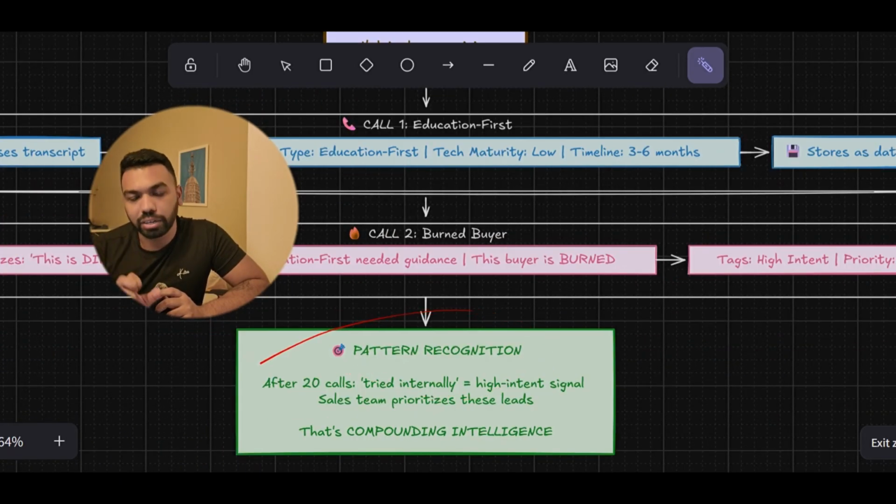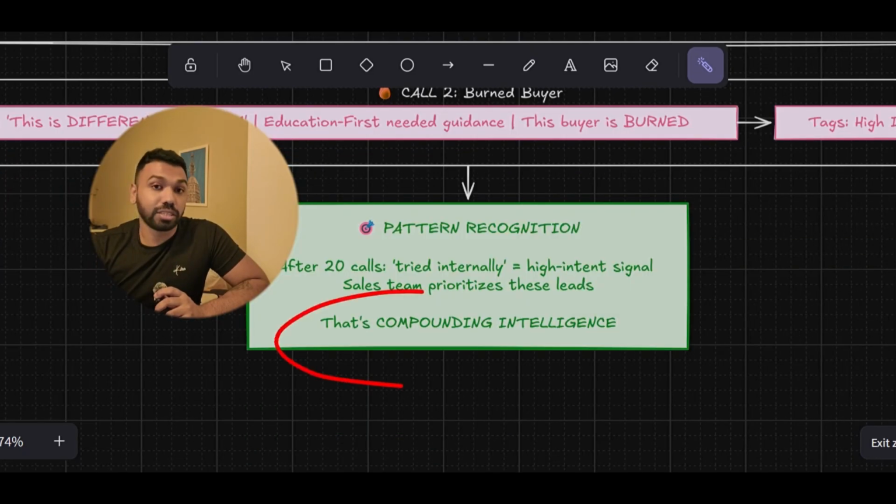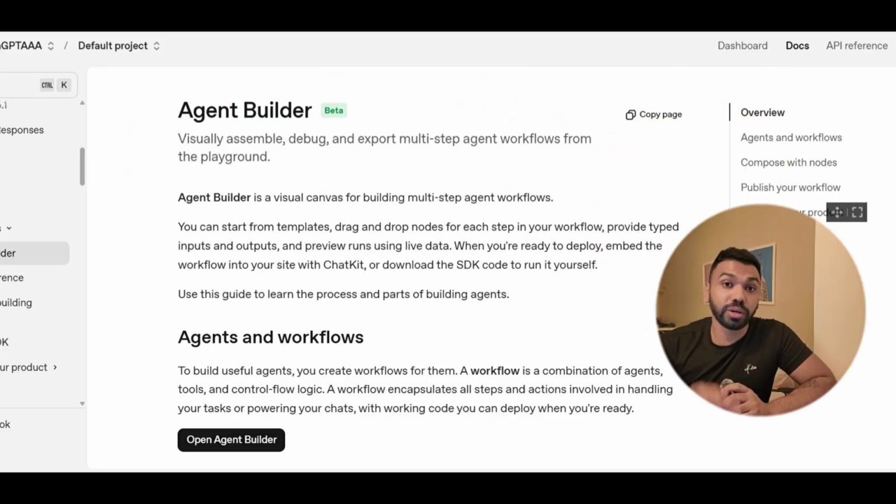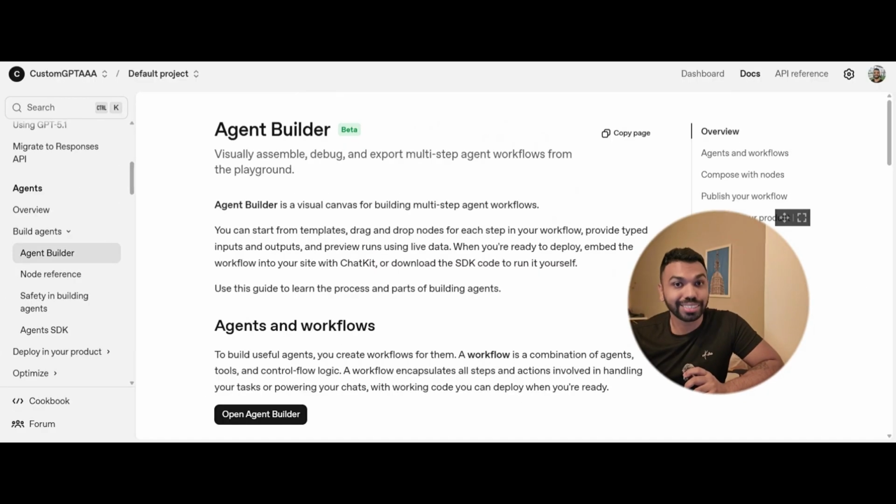So the pattern recognition here is that after 20 calls, you learn that "tried internally" produces high intent signals. The sales team prioritizes these leads, and that's compounding intelligence. Now that you understand the process, we're going to actually build this using Agent Builder. Agent Builder is a very recent innovation from OpenAI.